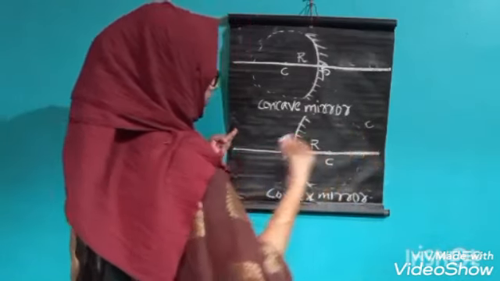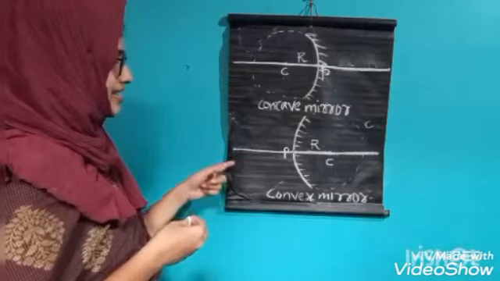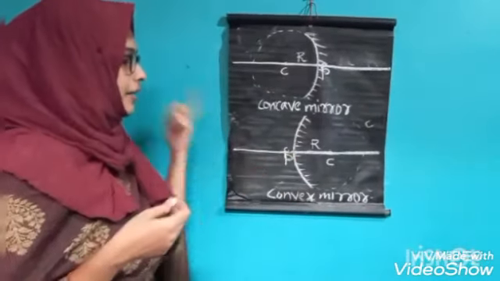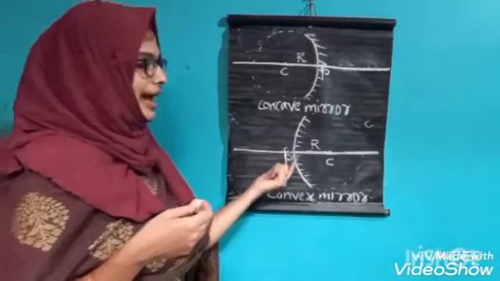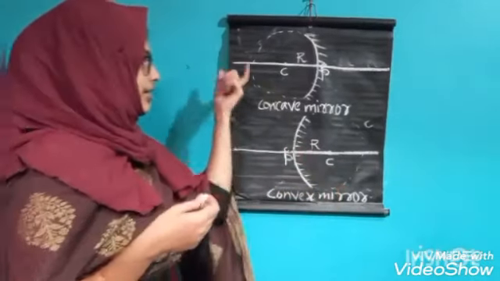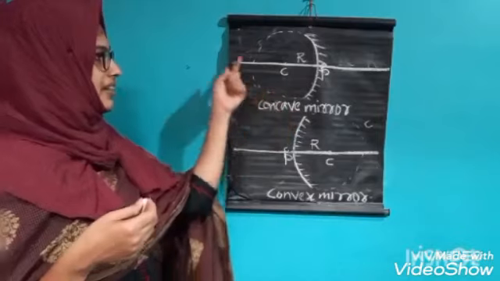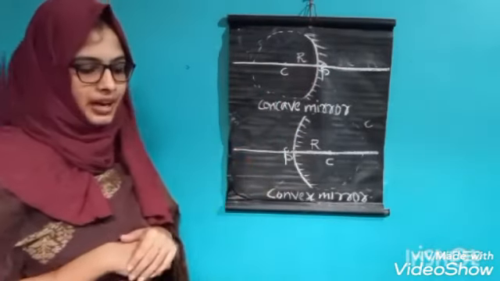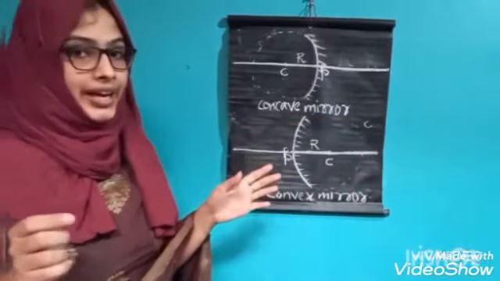In this convex mirror the principal axis is like this, a straight line that passes through the pole and the center of curvature. In the case of concave mirror, this is the principal axis, and in convex mirror, this is the principal axis.